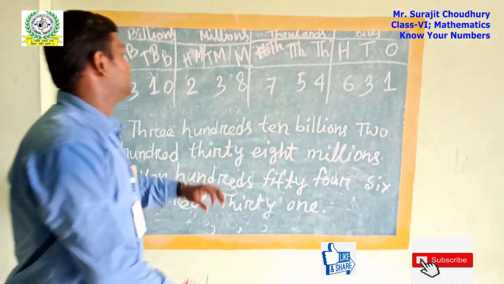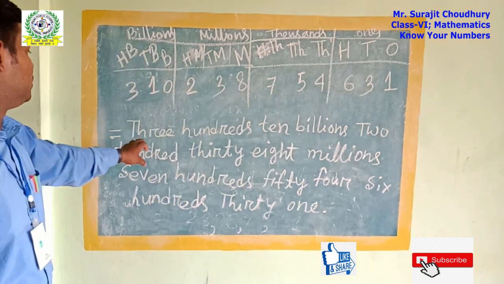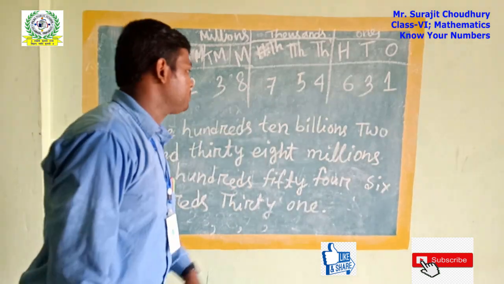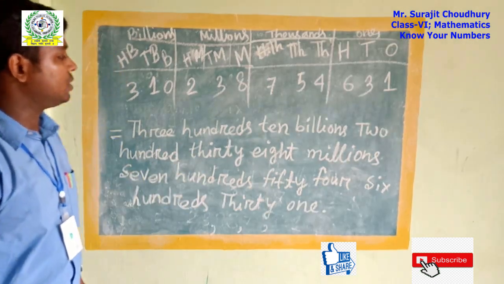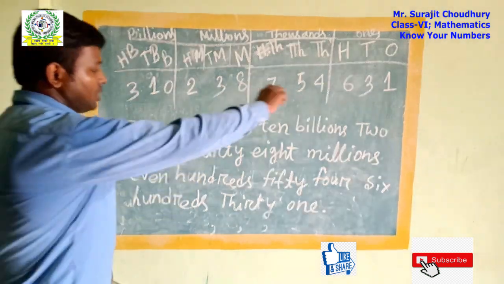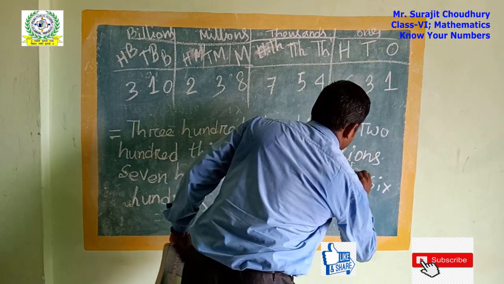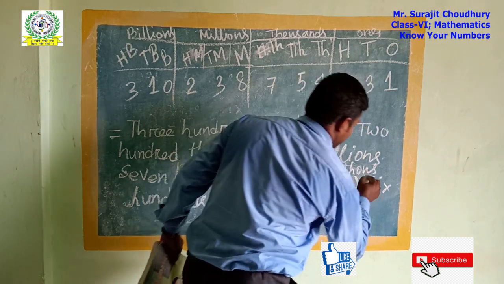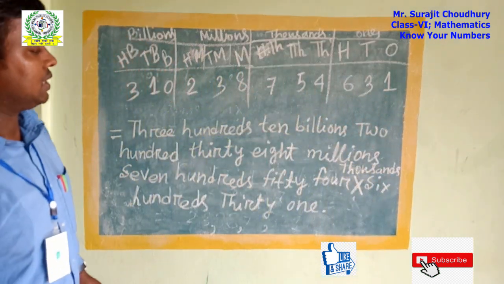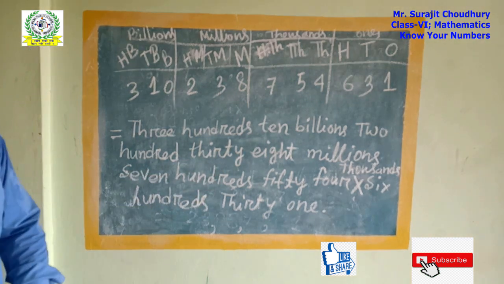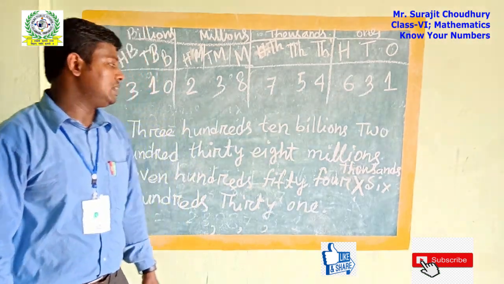In the international way, we can write the name of these numbers as shown here. The whole name is 310 billion, 238 millions, then 754. A mistake is there. Thousands will be there, sir. I have been mistaken here, I missed the thousands place. 754 thousand, 631. This is the whole name of this number in the international system.